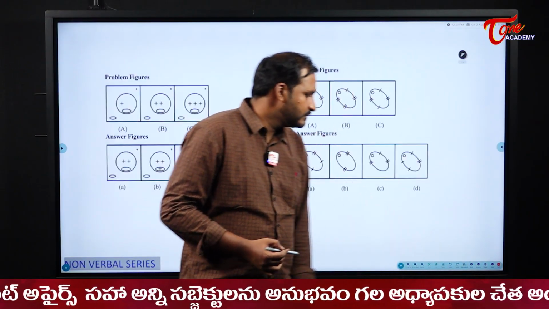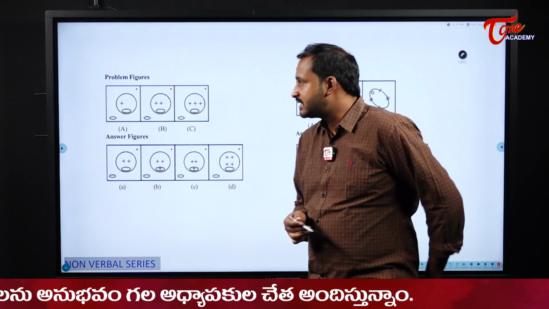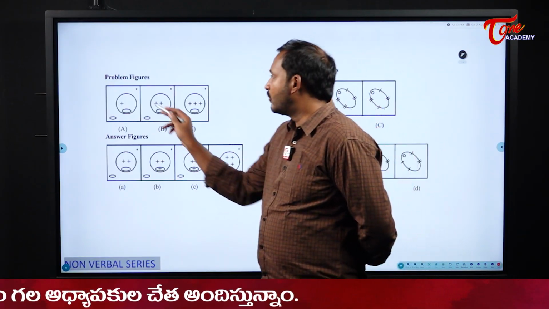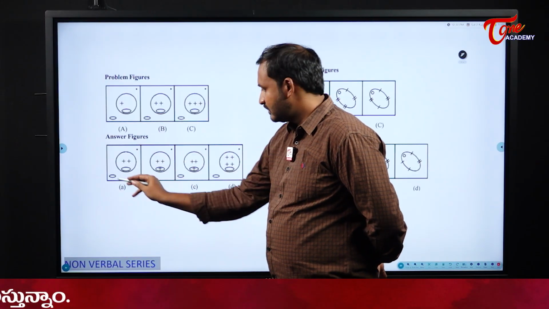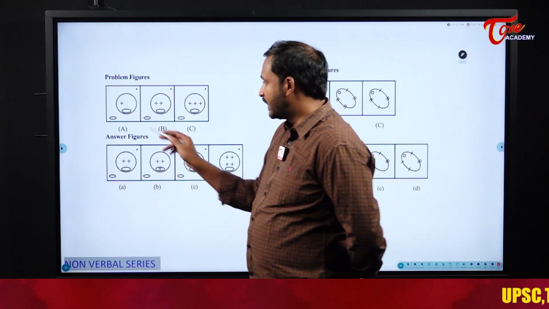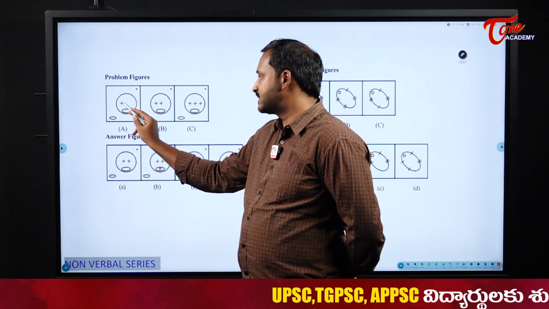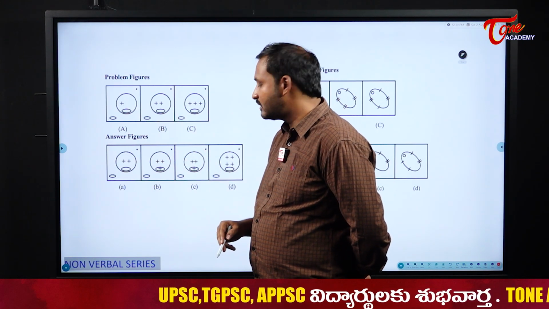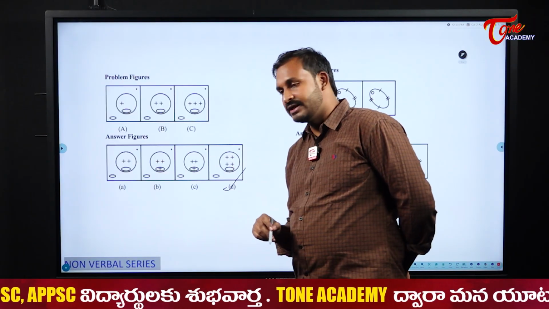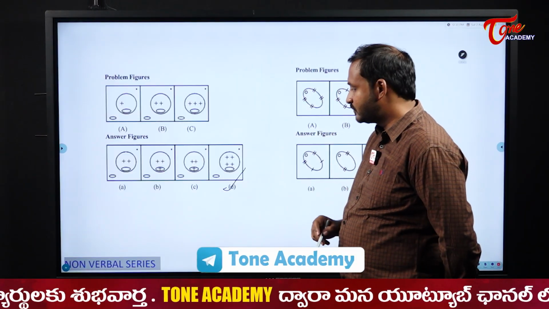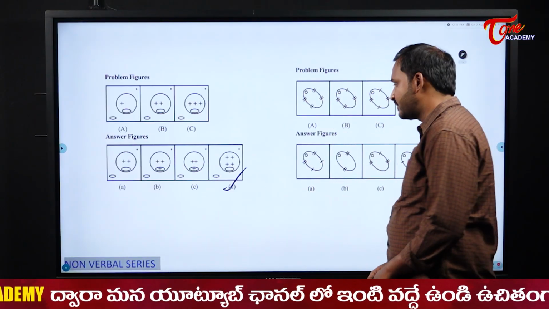See the next one. What is happening here? Please observe carefully, students. This is the problem figure for me. Now dot, in all the things I have dot, no use. Next this one, semicircle, sorry, ellipse shape one. In all the figures I have the same ellipse, need not to worry. Now when you see the plus, 1 plus, 2 plus, 3 plus, next it should be what? 4 plus. There is only one option with 4 plus, what it is? Option D. I can directly opt that option for me here. So here our answer becomes option D.